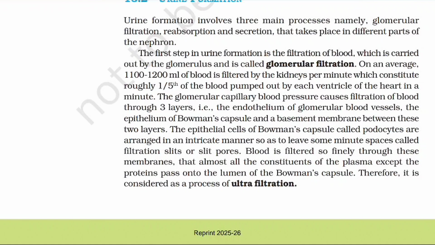The glomerular capillary blood pressure causes filtration of blood through three layers, that is, the endothelium of glomerular blood vessels, the epithelium of Bowman's capsule, and the basement membrane between these two layers. The epithelial cells of Bowman's capsule called podocytes are arranged in an intricate manner so as to leave some minute spaces called filtration slits or slit pores. Blood is filtered so finely through these membranes that almost all the constituents of plasma except the proteins pass on to the lumen of the Bowman's capsule. Therefore, it is considered a process of ultrafiltration.